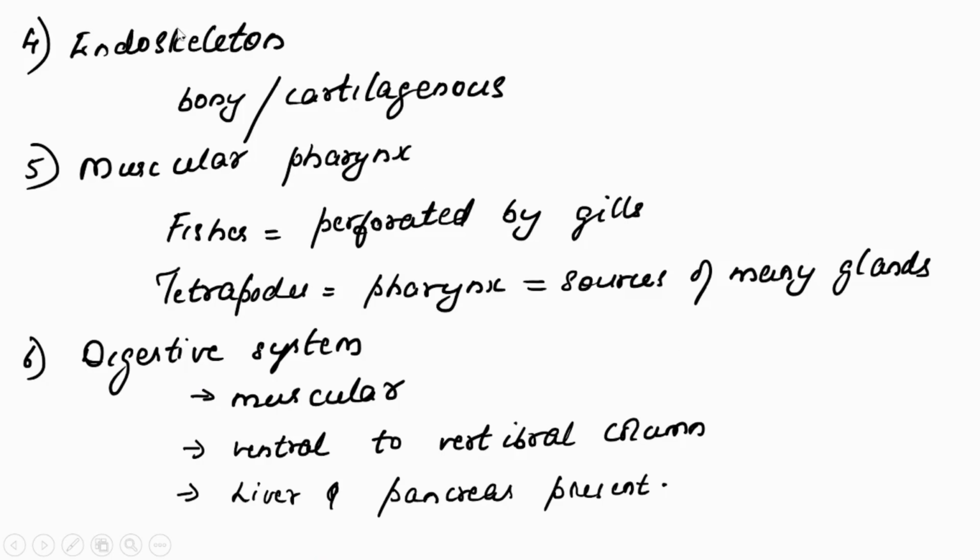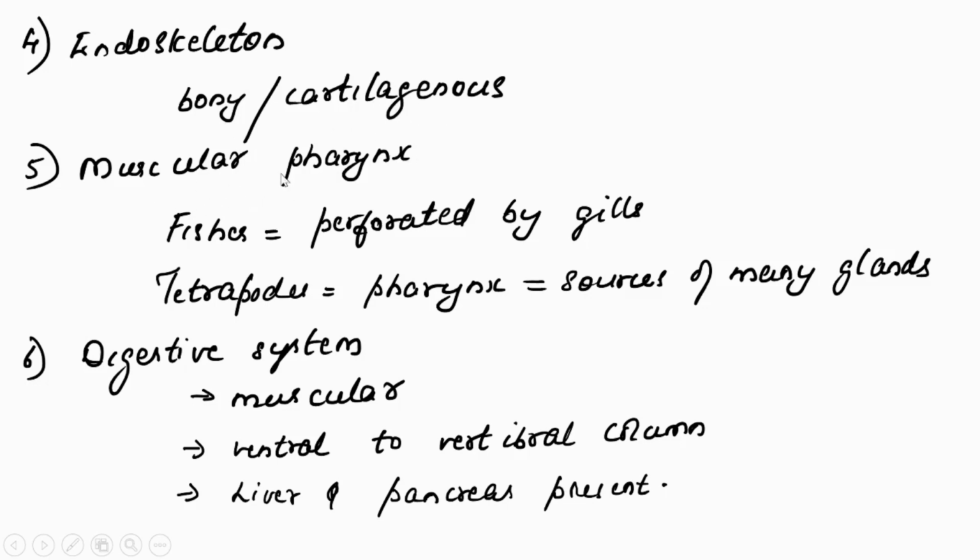Okay. Then they possess an endoskeleton. Endoskeleton means skeletal structure seen inside the body. Those skeletal structures are composed of bony or cartilaginous substance. Bony means it's very hard. Cartilaginous means it's smooth.